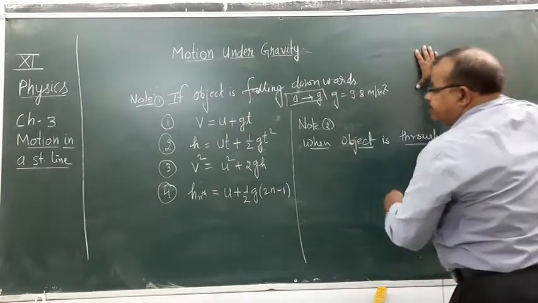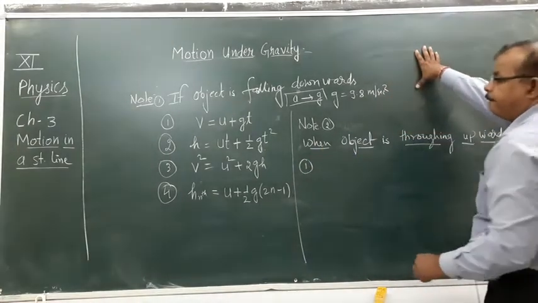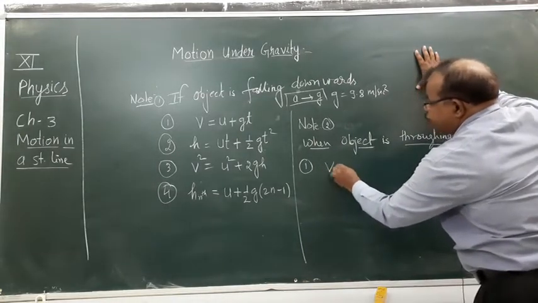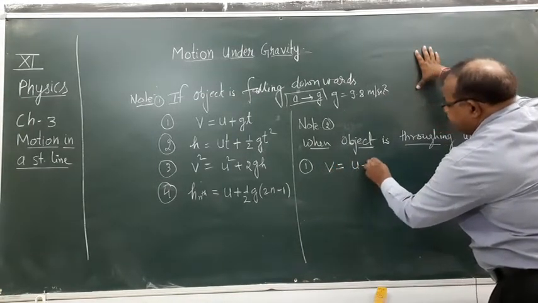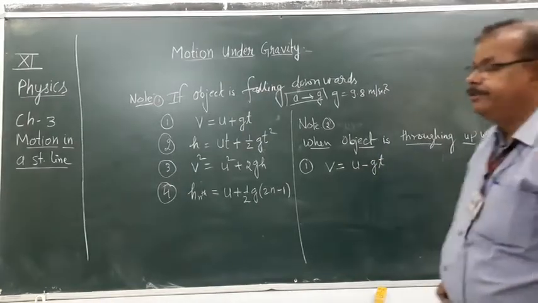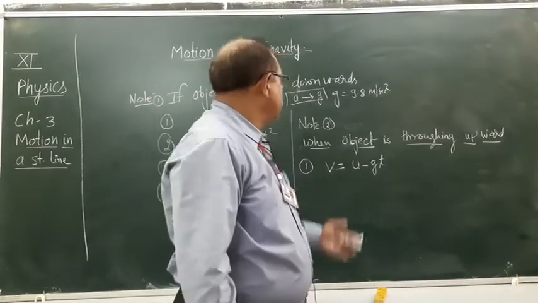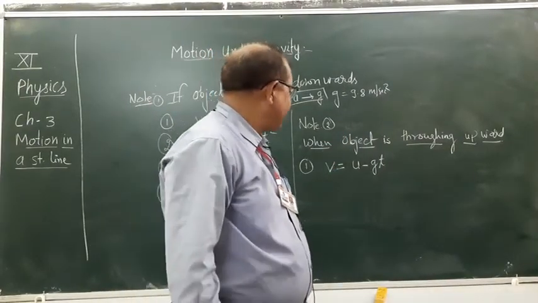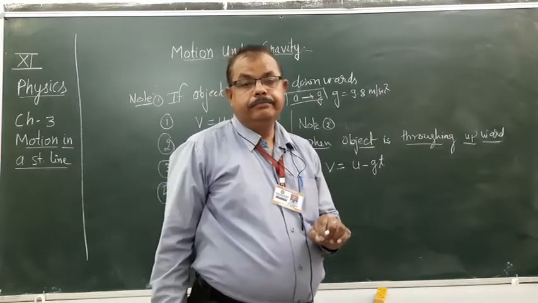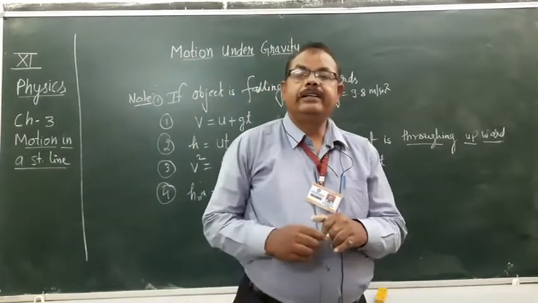as we had told you, the first equation will convert to v equals u minus gt, not plus gt. Why is the minus sign taken here? In this situation, the direction of velocity and the direction of gravity g are different.